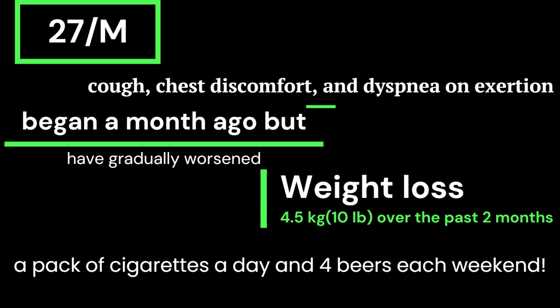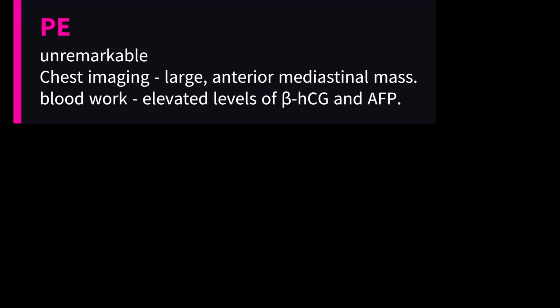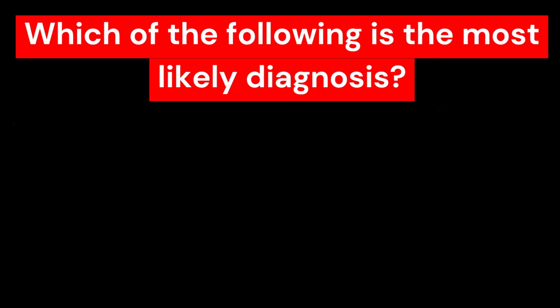He smokes a pack of cigarettes a day and drinks an average of 4 beers each weekend. The patient does not use illegal drugs and has not had multiple sexual partners. Physical examination is unremarkable. Chest imaging reveals a large, anterior mediastinal mass. Subsequent blood work shows elevated levels of beta-HCG and alpha-fetoprotein. The question is, which of the following is the most likely diagnosis?